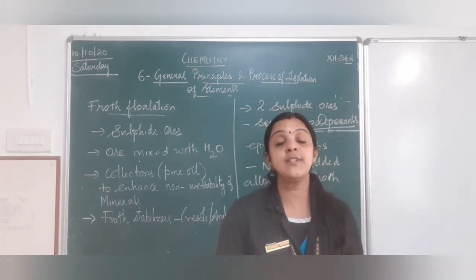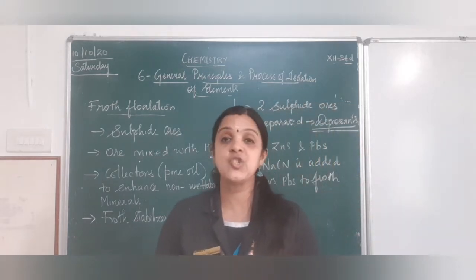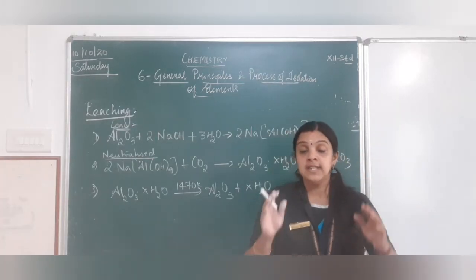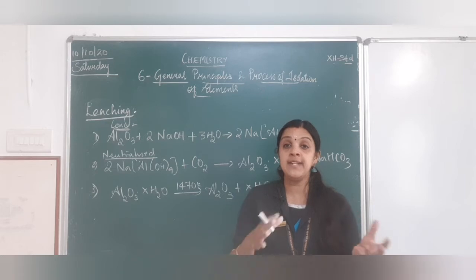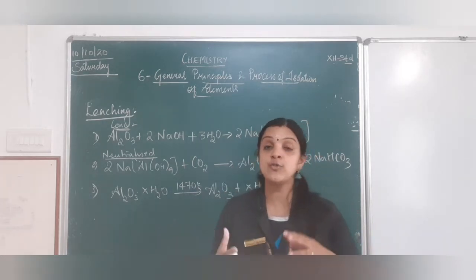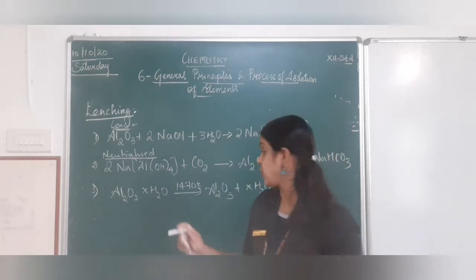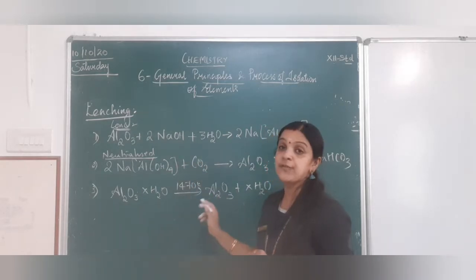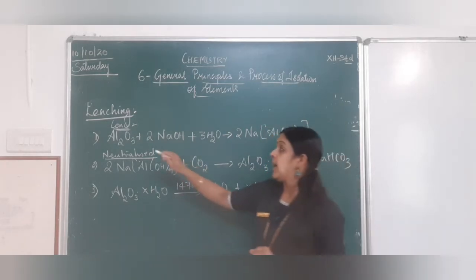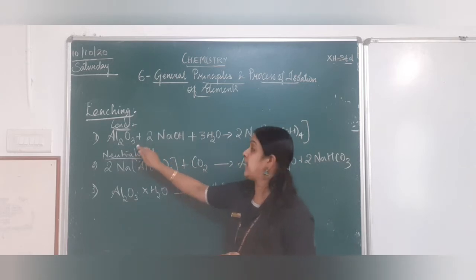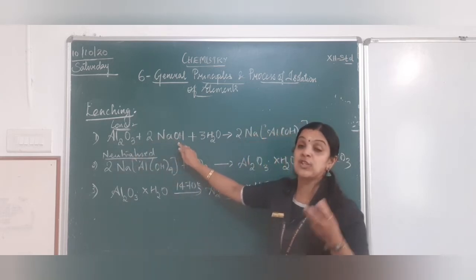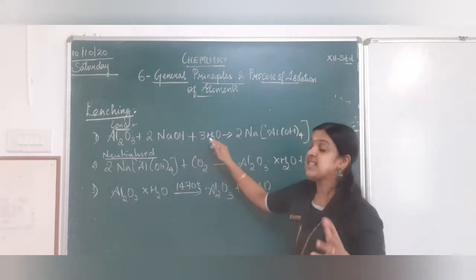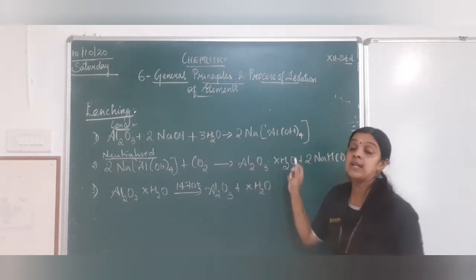The next method which we will be seeing is leaching. This we have learned in 10th standard. If you remember, children, bauxite is the ore of aluminium. Directly bauxite we will not use for extraction of aluminium. So we will convert bauxite into alumina. So this is the process of leaching, where bauxite ore will be treated with concentrated sodium hydroxide in the presence of water. Once it gets dissolved, you get sodium aluminate.